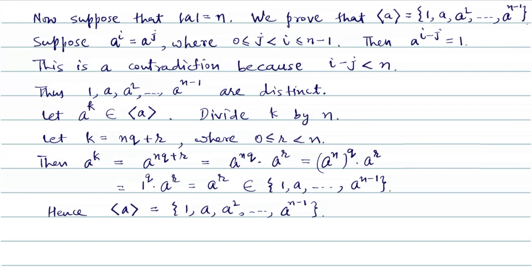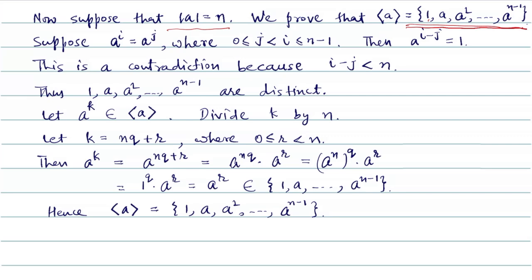Let us now take the case when the order of a is finite, say n. We have to prove that the cyclic group generated by a, that means all the powers of a, are only these n powers, starting with a to the power 0, that is 1, and ending with a to the power n minus 1. We first show that all these powers are distinct.